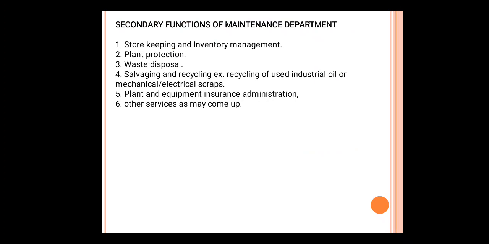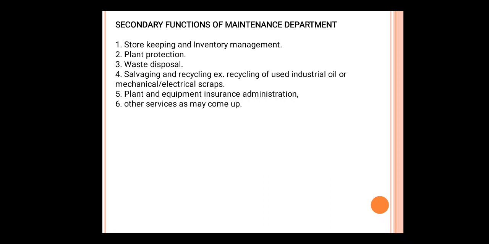Those are storekeeping and inventory management. You know already that every industry has its own store for keeping the things, what are repaired or prepared materials, that can be stored in that store.